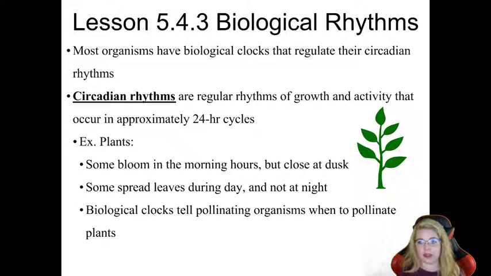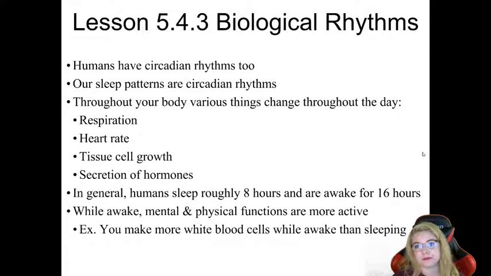So these plants, say the ones that bloom in the morning hours but close at dusk, every morning you can expect that plant's circadian rhythm is going to tell it to bloom, and at night it's going to close, and then the next day bloom and close, and that's going to repeat around the clock on a 24-hour cycle, similar to our sleep-wake cycles in humans. Okay, and so yes, we too as humans have what's called a circadian rhythm.